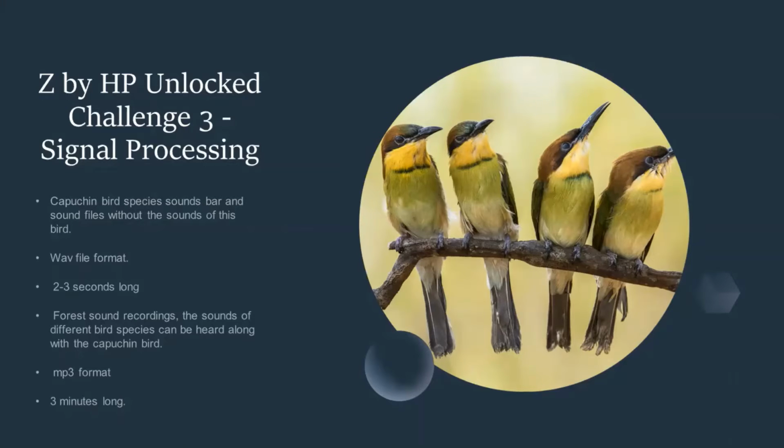In addition, this data set contains recordings of sounds found in the forest for use in testing operations. The files in these two folders are 2 or 3 seconds long. In these forest sound recordings, the sound of different bird species can be heard along with the capuchin bird. These files are in MP3 format. These recordings are approximately 3 minutes long.